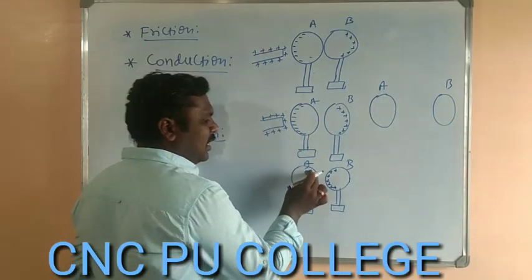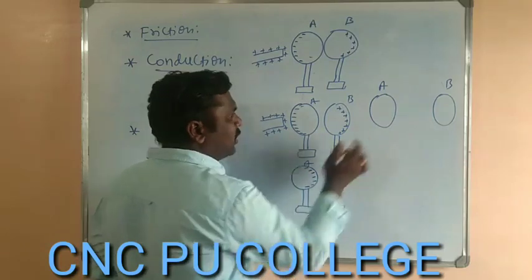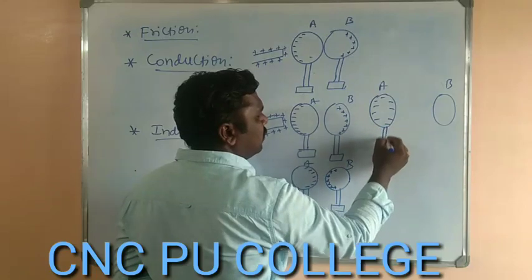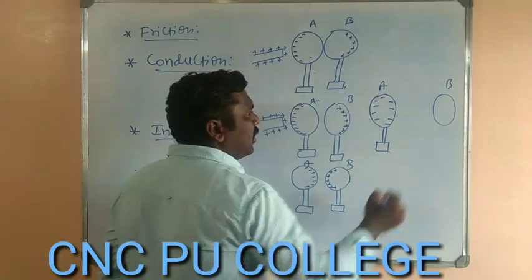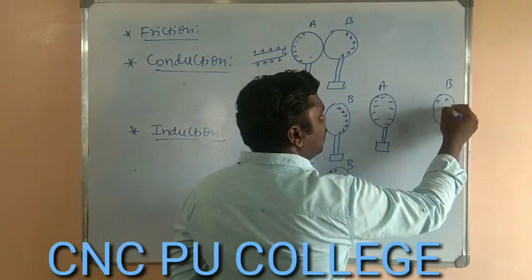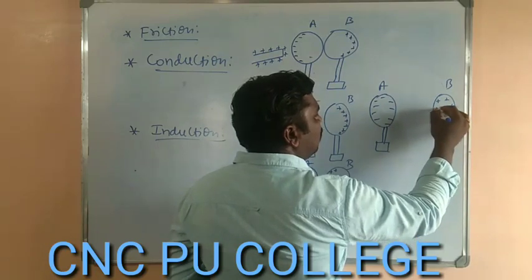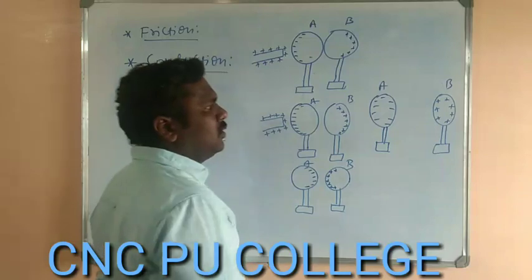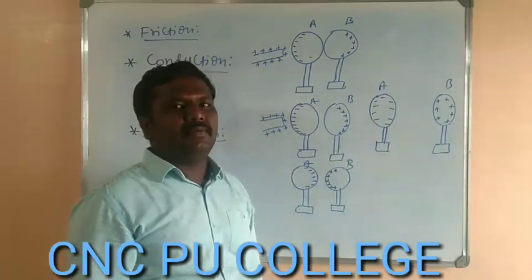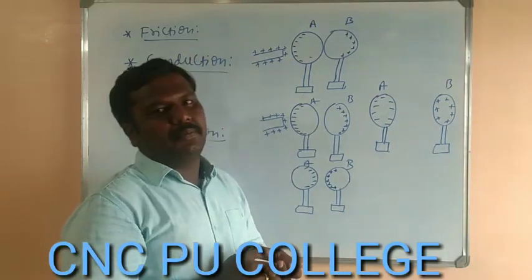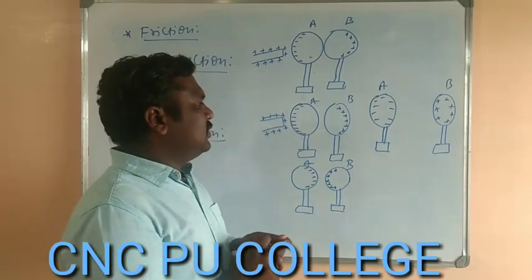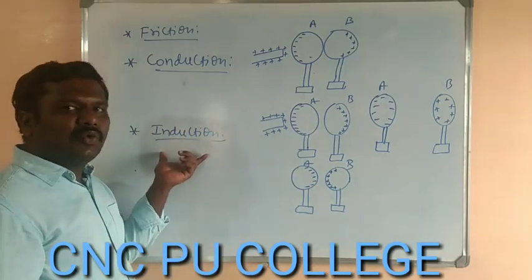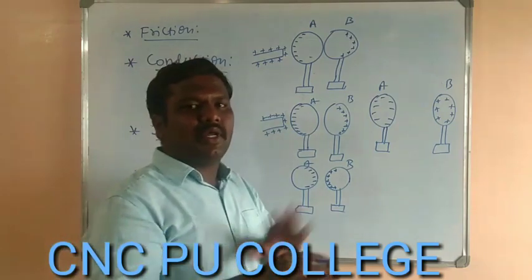Therefore, these electrons which were accumulating at one edge will now be distributed uniformly throughout metallic sphere A, and the positive charges are also distributed uniformly on the entire surface of metallic conducting sphere B. So this is the method of charging by induction, where there is no physical contact.